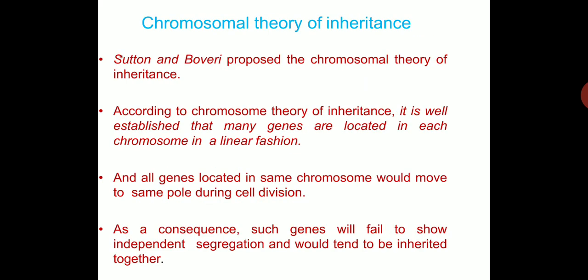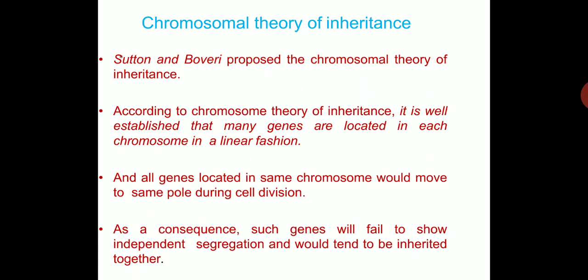Chromosomal theory of inheritance was given by Sutton and Boveri. This theory says it is well established that many genes are located in each chromosome in a linear fashion, which is called linkage.